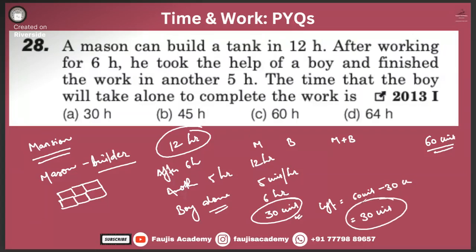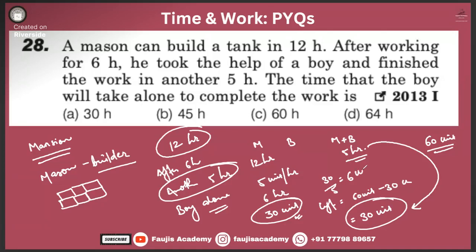This 30 units is worked on by both the boy and the mason, and they take 5 hours to complete it. That means together they were doing 30 by 5, which is equal to 6 units of work per hour.